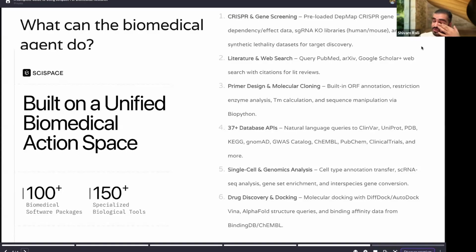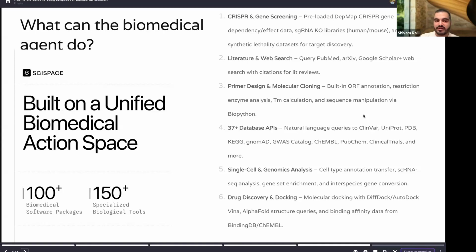Do note that since this is only from a literature review perspective, we might not have LaTeX formatting or website creation inside this particular agent. It's mostly towards designing out the knowledge that you need, which is grounded with citations to ensure that hallucinations are minimal. Everything is a small substep. Everything is to ensure that nothing is missed out and nothing is made out of thin air, to give you the most accurate answer that we can. And that is what our entire thought process was while designing this biomedical agent.